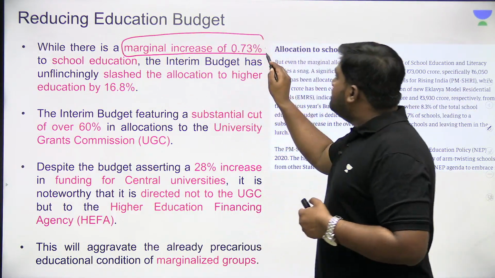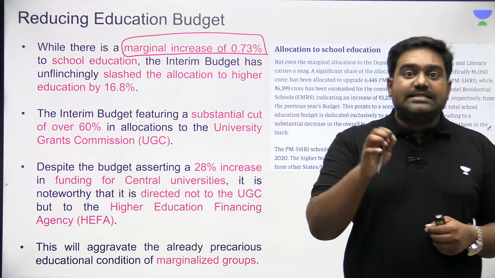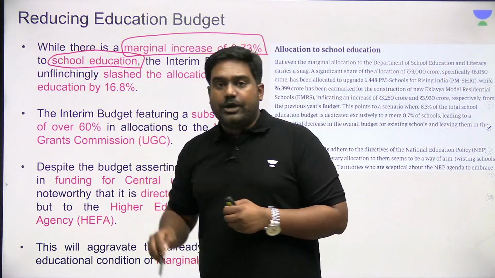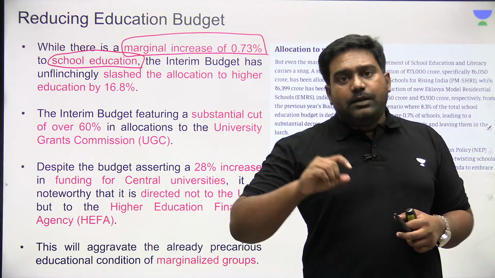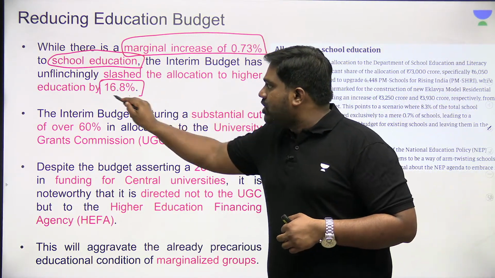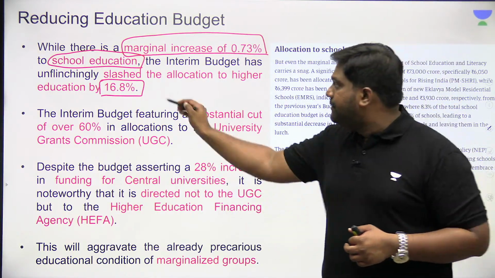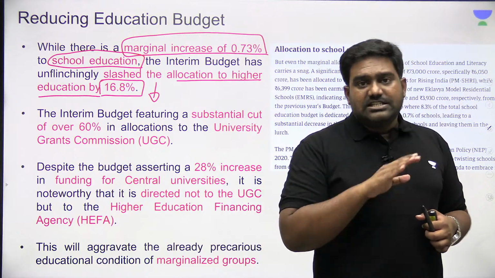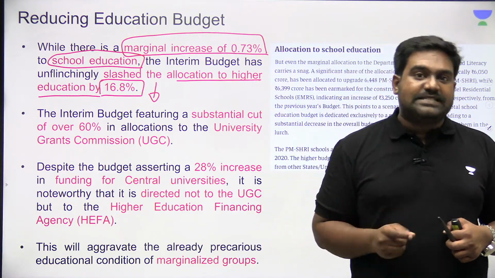The writer says that there has been only a marginal increase of 0.73% with regard to budgetary allocation for school education. If you look at budgetary allocation to higher education, there is a reduction of 16.8%. Allocation to higher education has been slashed by 16.8%.